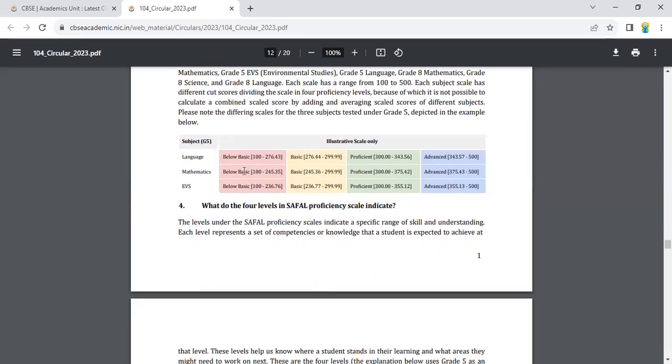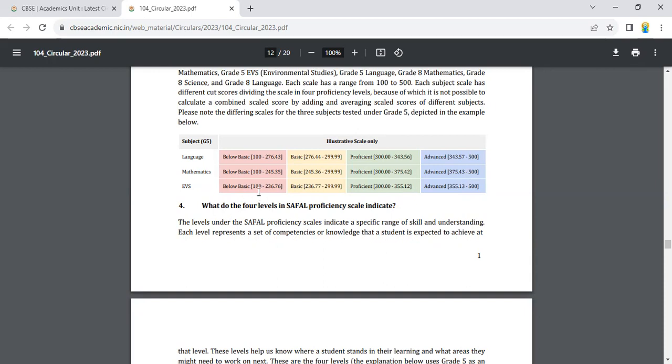So let us see. In language: below basic 100 to 276.43, basic 276.44 to 299.99, proficient 300 to 343.56, advanced 343.57 to 500. Then mathematics: below basic 100 to 245.35, basic 245.36 to 299.99, proficient 300 to 375.42, and advanced 375.43 to 500.